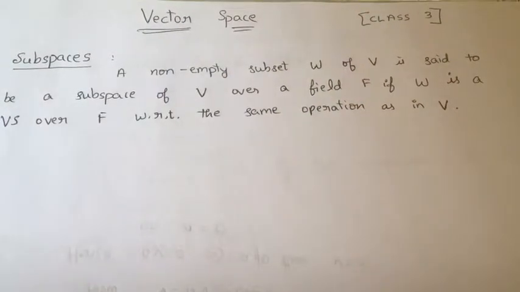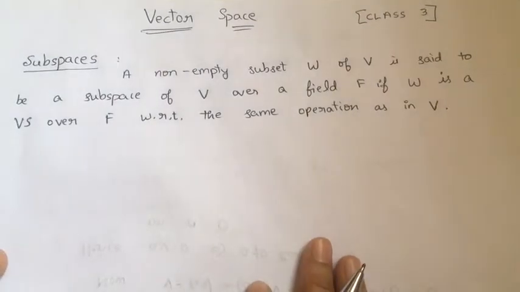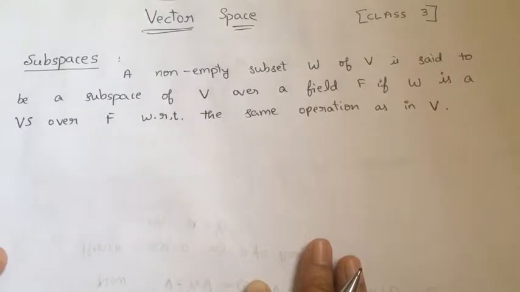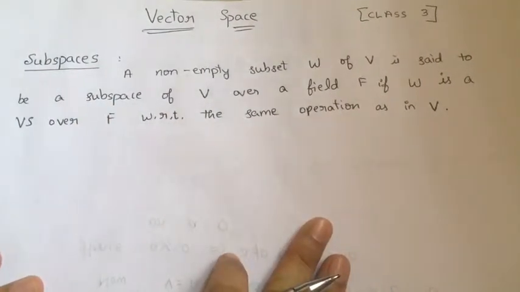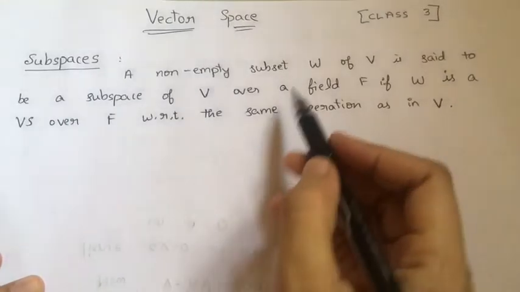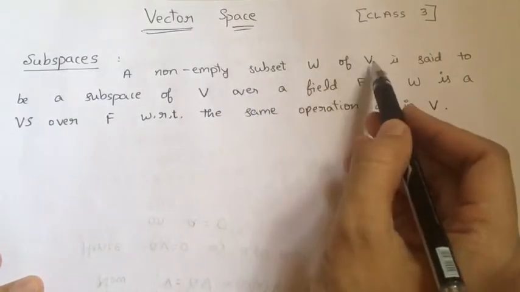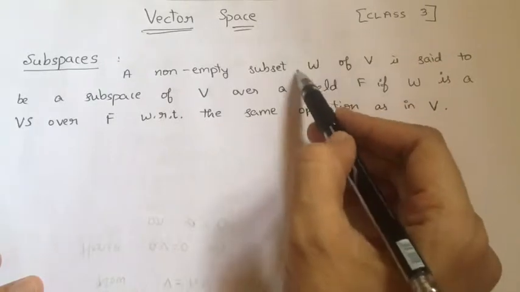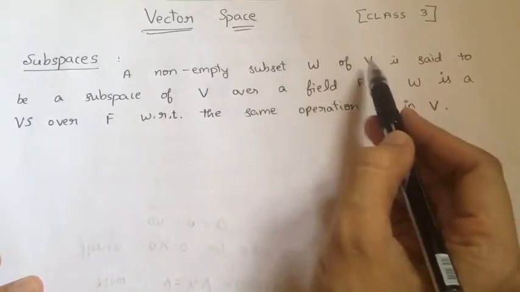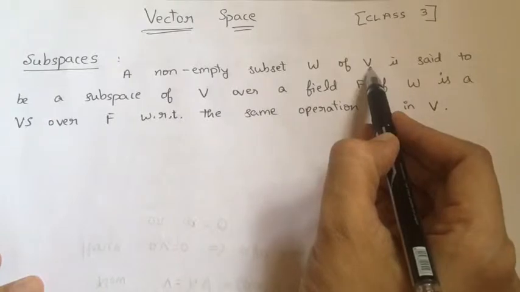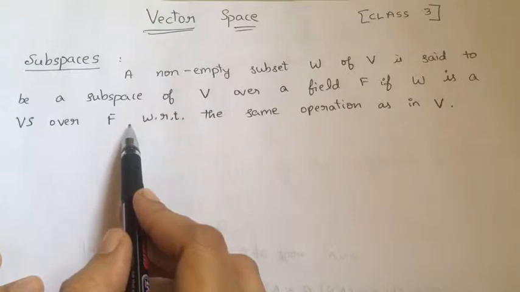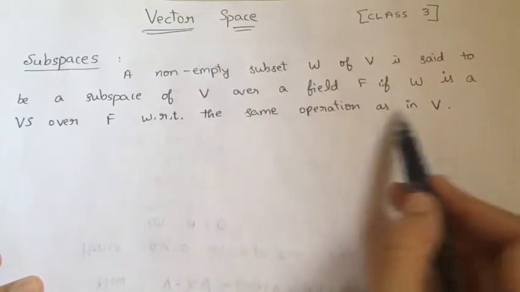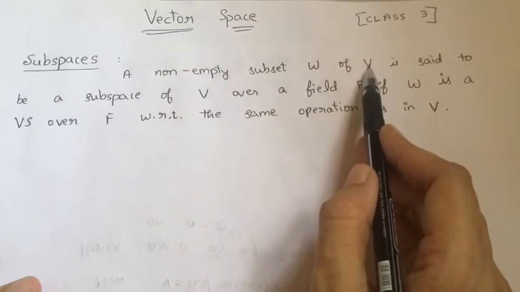In this video we are going to study subspaces of a vector space. What is a subspace? If I have a vector space V over a field F and W is a non-empty subset of V, then I can say W is a subspace of V if W itself is a vector space over F with respect to the same operations which are defined in V.